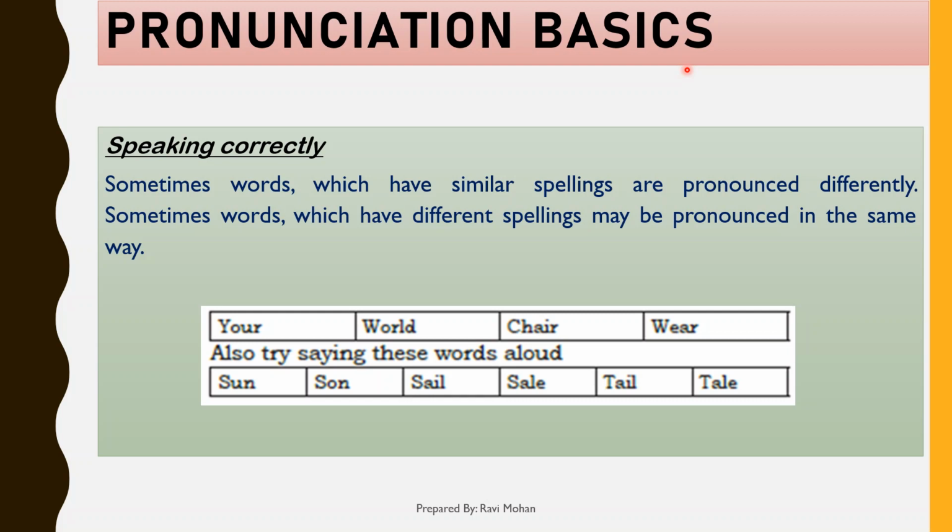It also helps others to understand our words easily. Sometimes words have similar spellings but they are pronounced differently, like your, world, chair, where. But sometimes different spellings may have the same pronunciation, like sun, son, sail, sale, tail, tale.